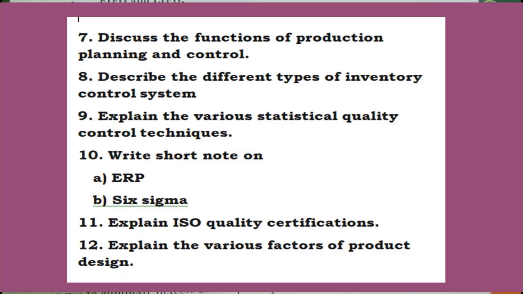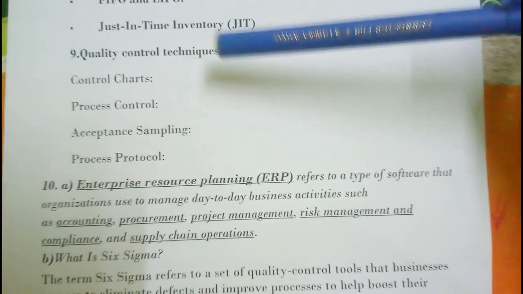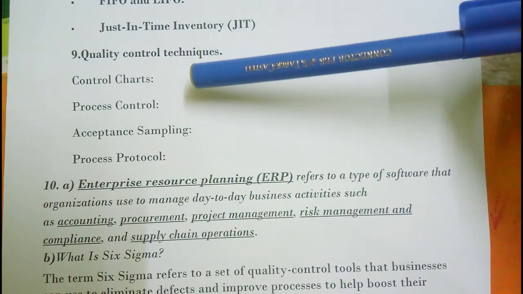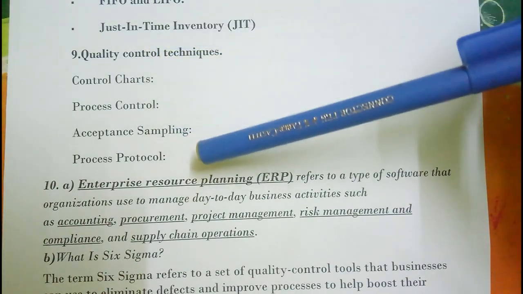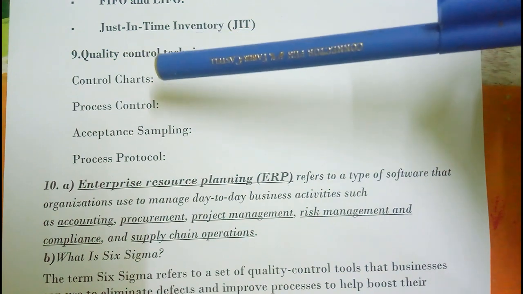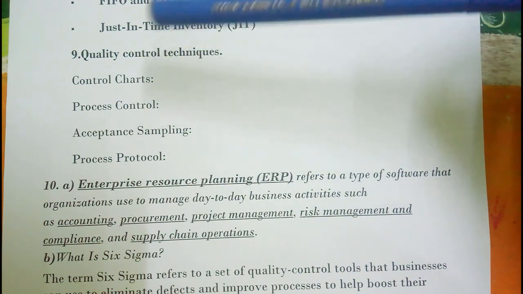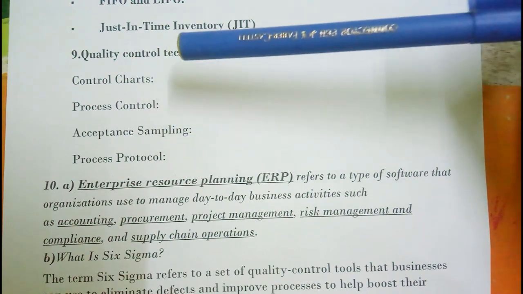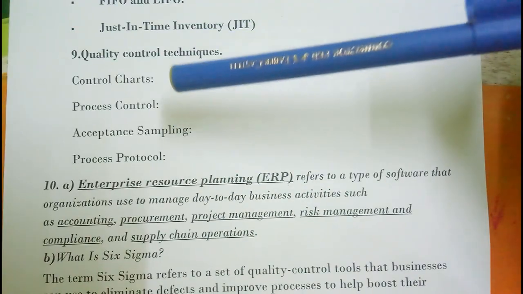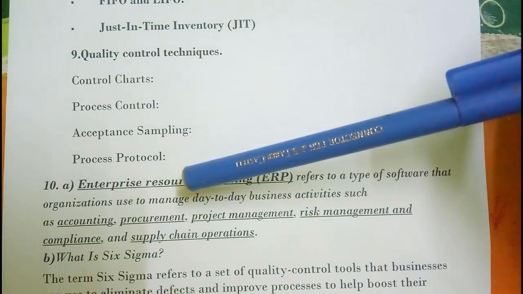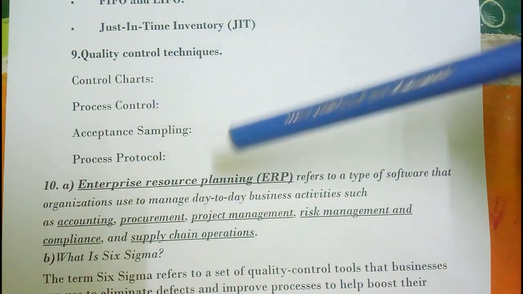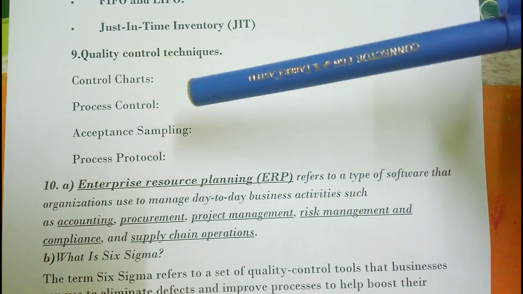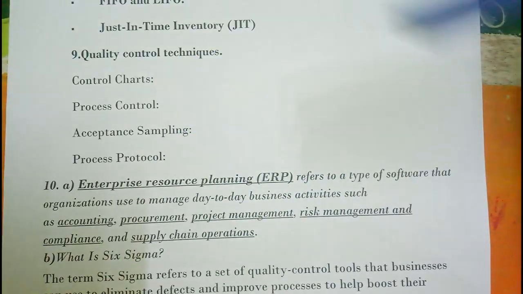Next question, quality control techniques. That was the question. Answer, control chart. This is one of the important quality control techniques. Process control, acceptance sampling, and last one process protocol. These are all the quality control techniques.